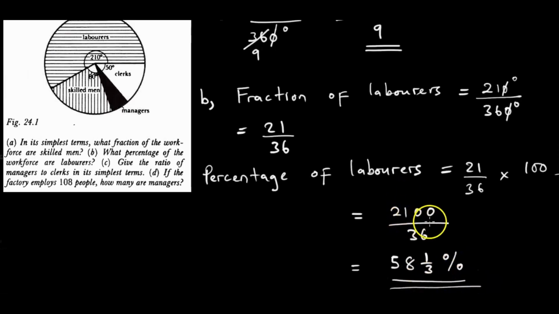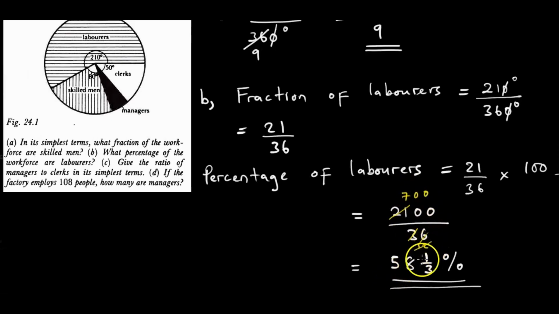So here we would elect maybe a 3 into both, and let us just do it. 3 into 36 is 12, and we know that 3 into 21 is 7, because 7, 14, 21. So here we have 700 over 12.